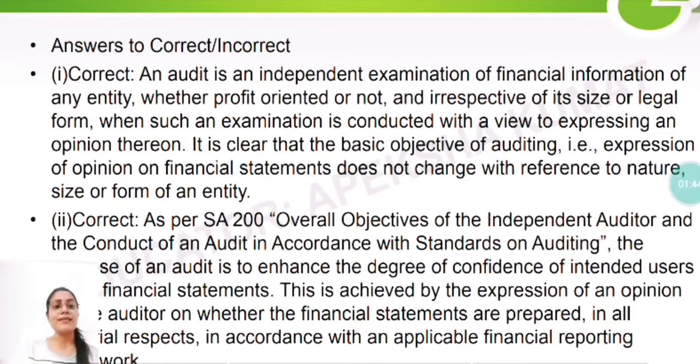So it is clear that the basic objective of auditing is expression of opinion on financial statements. What do financial statements include? They include the profit and loss statement, the balance sheet, cash flow statements and all related things. So expression of opinion on financial statements does not change with reference to nature, size or form of an entity. You have to remember this. This can also come for your MCQs, or otherwise it can also come for correct and incorrect. So remember that the basic objective of auditing does not change with reference to the nature, size or form of an entity.